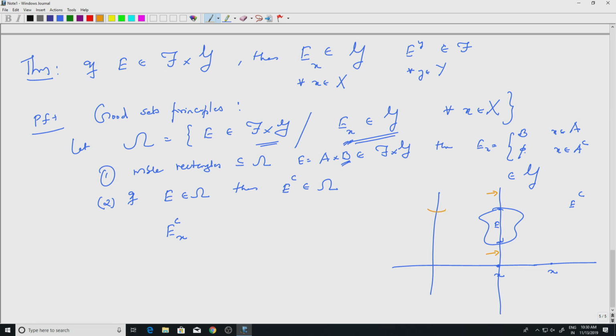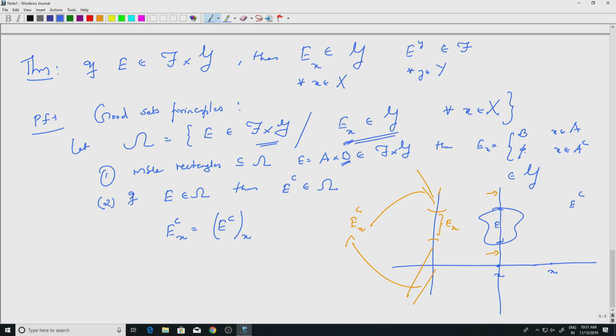So I will get something from here to upstairs and something from here to downstairs, which is the complement of whatever is here, but this is simply E sub x. So this portion will consist of E complement sub x. So you look at E complement first as a subset of f cross x cross y and look at the section. Okay.